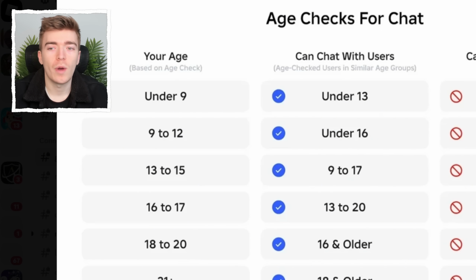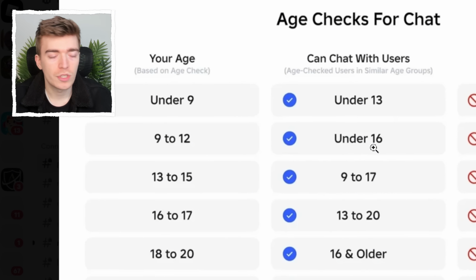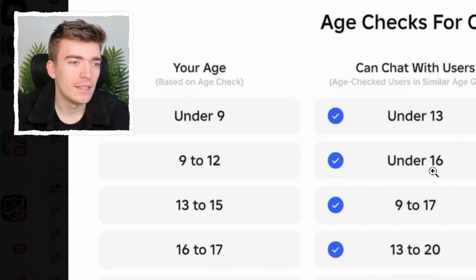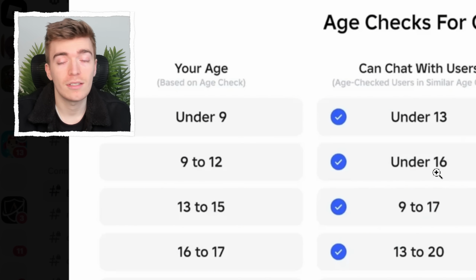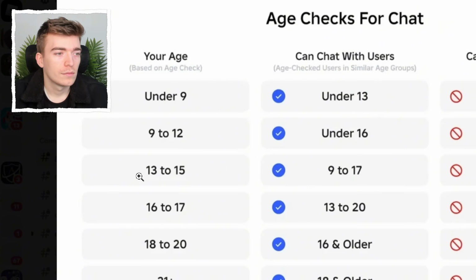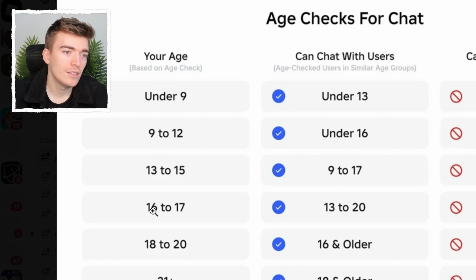Now, say you are a 9-year-old. That means you would be in the 9 to 12 category, which means you can chat with people that are under the age of 16. Which does seem a little bit odd anyway. I guess a 9-year-old and a 16-year-old, that is a very big age gap. If you're 13, you can chat to someone that is between the ages of 9 and 17. If you're 16, you can chat to people ages 13 to 20.